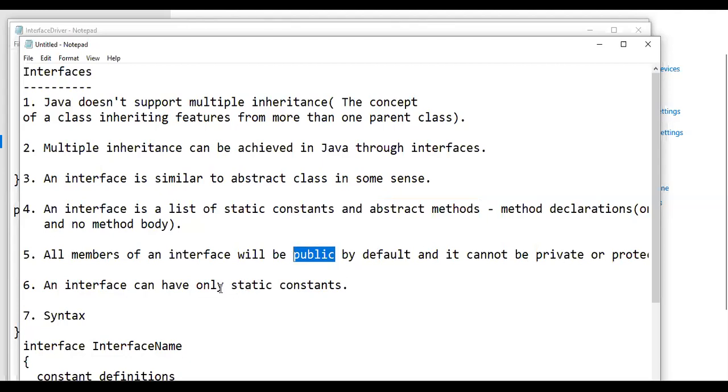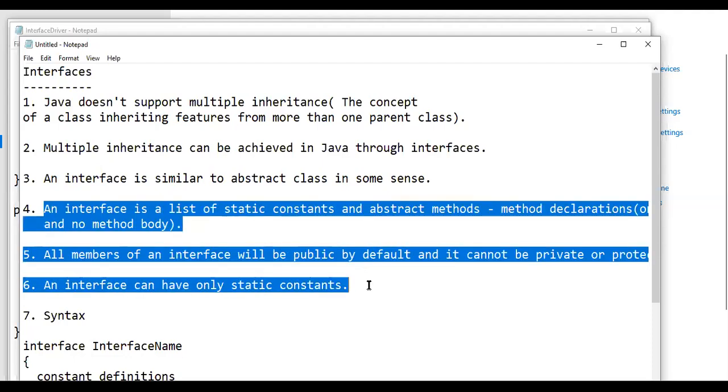An interface can have only static constants. So this is the definition of an interface. To summarize the definition, an interface is something similar to a class, but we won't call it a class. Instead, we will call it an interface. An interface can hold only static constants and abstract methods. And by default, all these members, that is, these static constants and abstract methods, will be public. It should not be private or protected. So this is the definition of an interface.